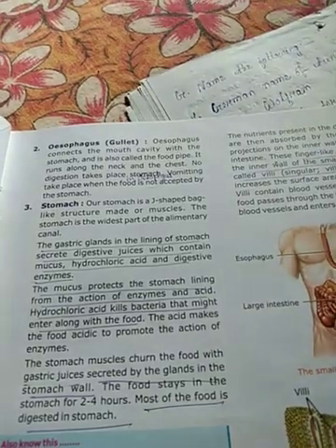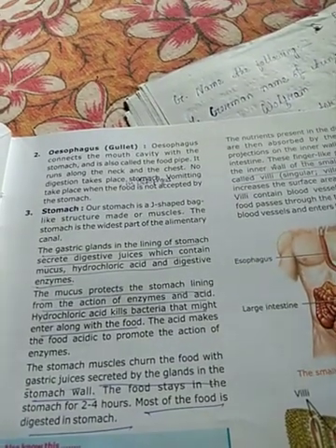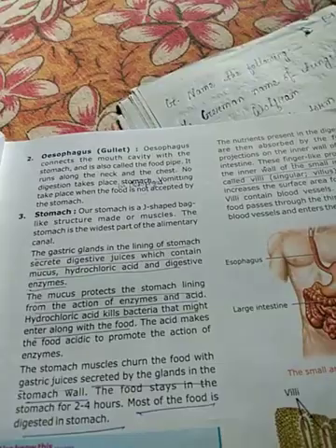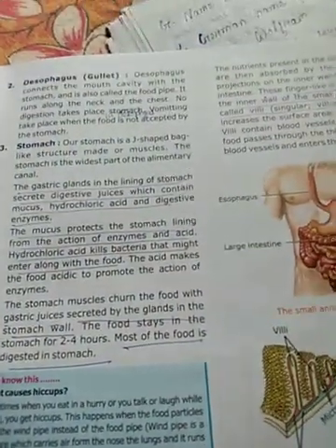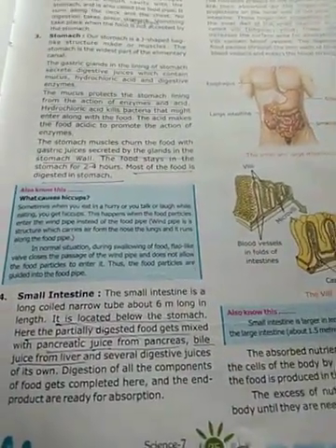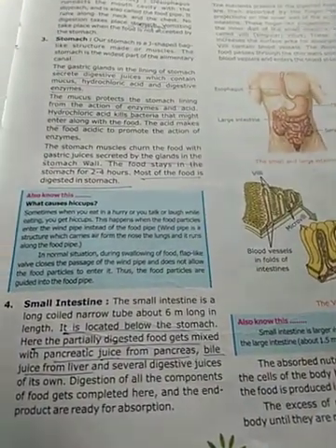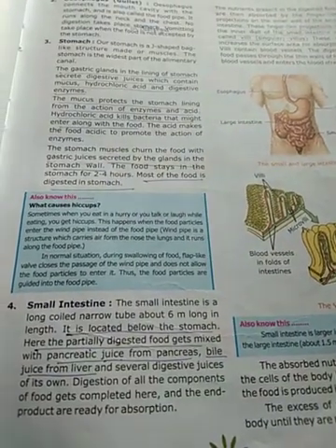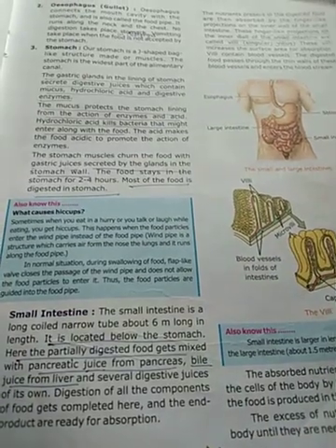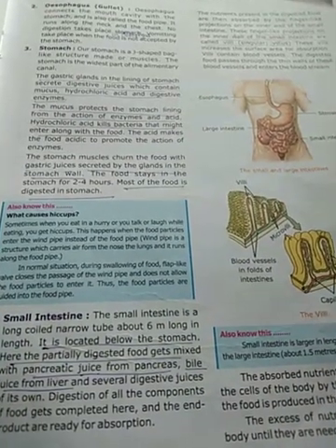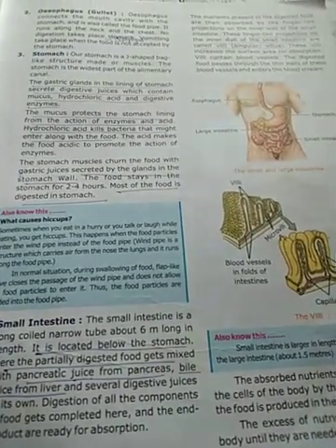The food stays in the stomach for 2 to 4 hours. Most of the food is digested in the stomach. That means the maximum portion of the food is digested in the stomach. Then we go to the small intestine. The small intestine is a long, coiled, narrow tube about 6 meters long. This is the longest part. It is located below the stomach.